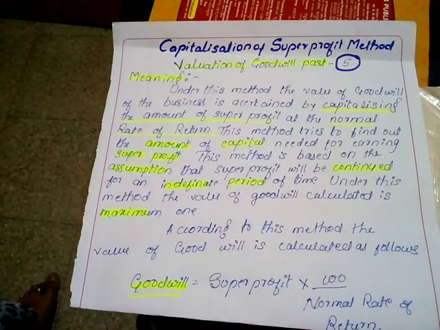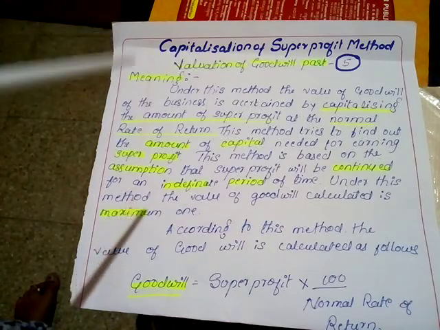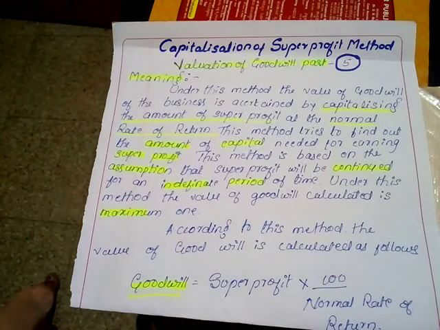Once again I am repeating the assumption, because it is the important aspect of the capitalization of super profit method. The assumption is that the company assumes that for the upcoming years there will definitely be a super profit. There is no loss for the company, and also for an indefinite period of time the company will definitely earn the super profit. On this assumption, the company may apply the capitalization of super profit method to value the goodwill of the company.